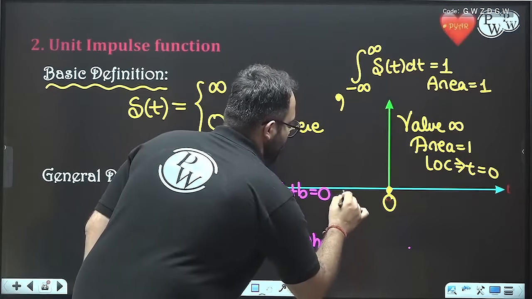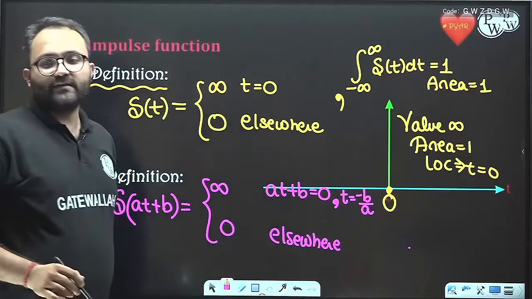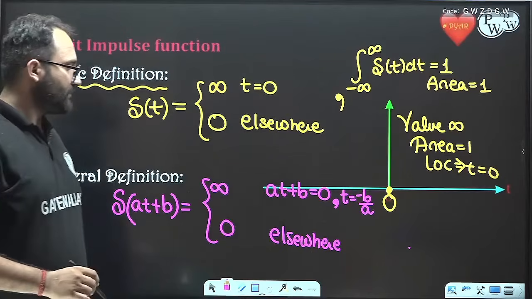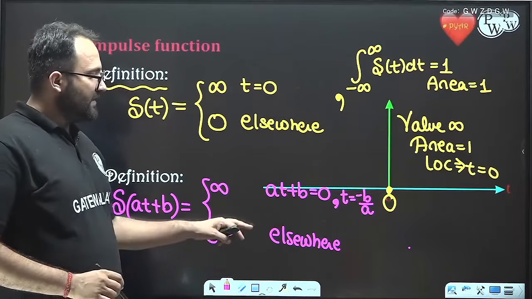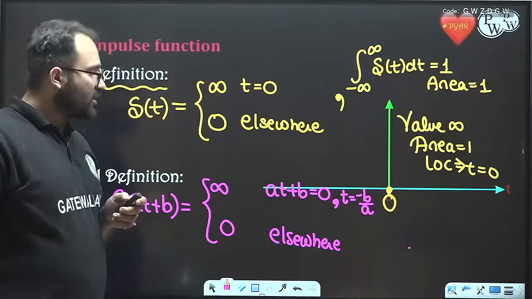So we can say that the location is minus b by a. The location is minus b by a, and it is 0 elsewhere. So we got the location. Now we'll talk about the area.